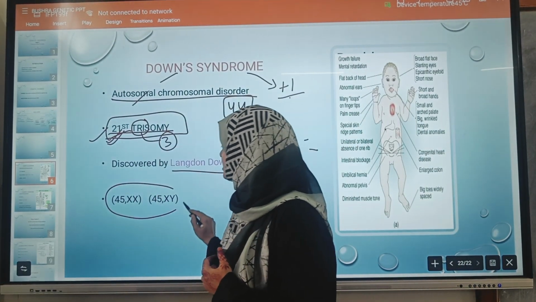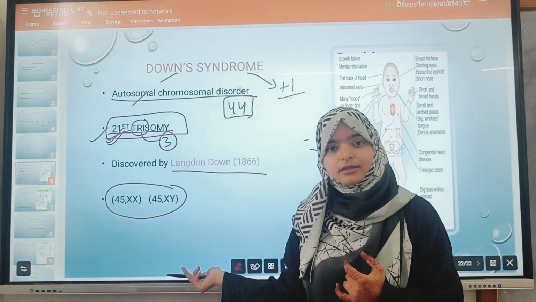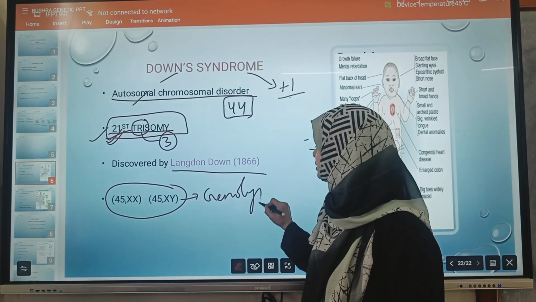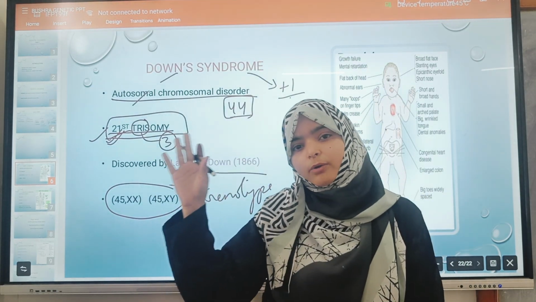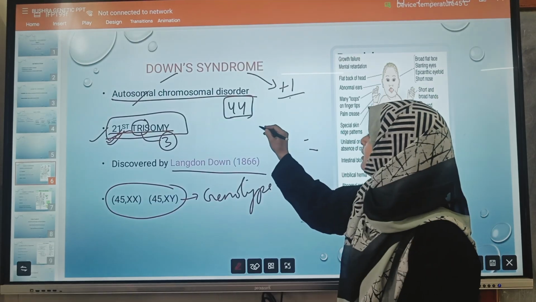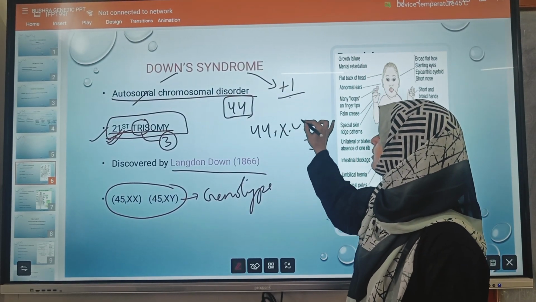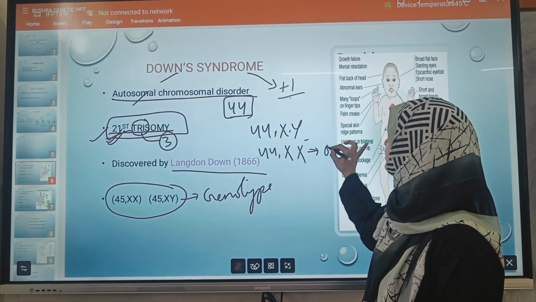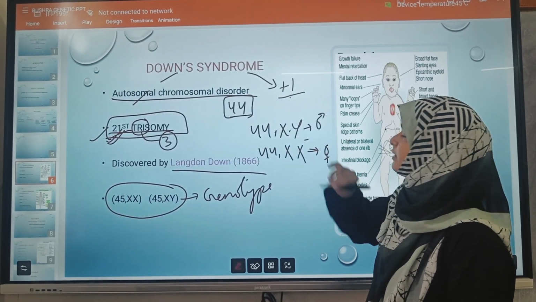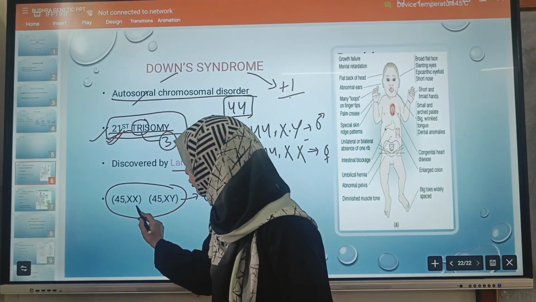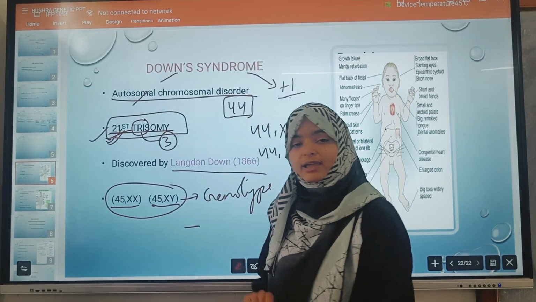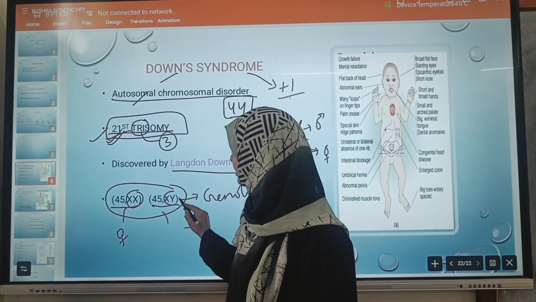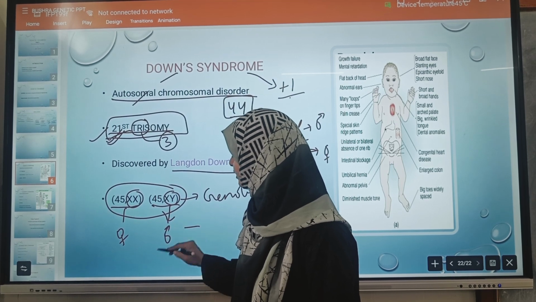Now, can you tell me what this is? 45XX and 45XY? Simply, it is the genotype. I told you the genotype of the normal male and normal female. For a normal male it is 44XY and for a normal female it is 44XX. Now, here the genotype is 45XX and 45XY. XX means female, XY means male.